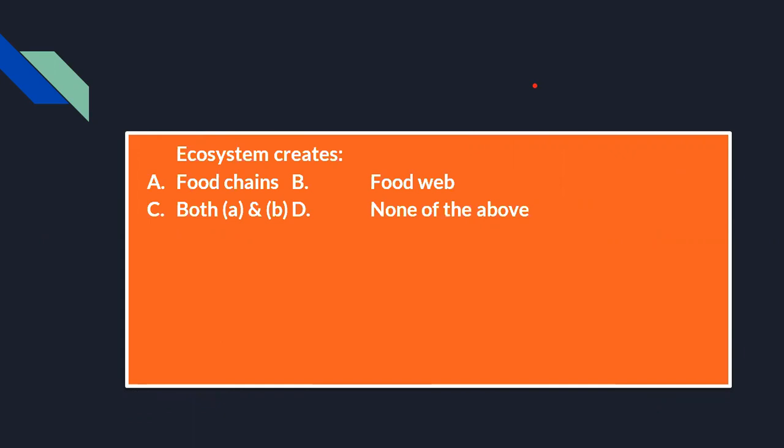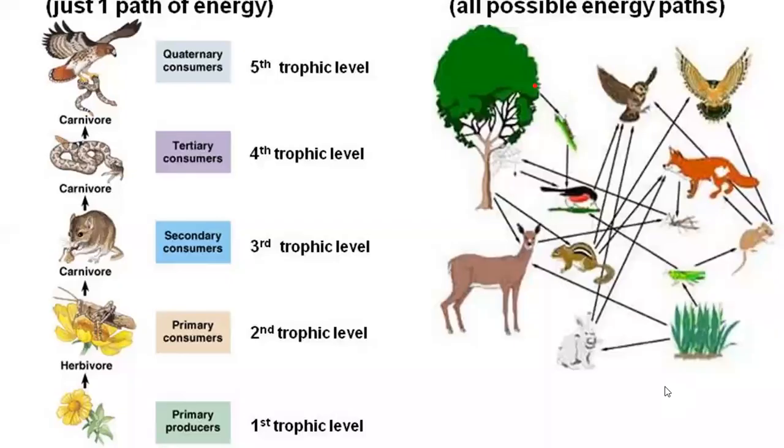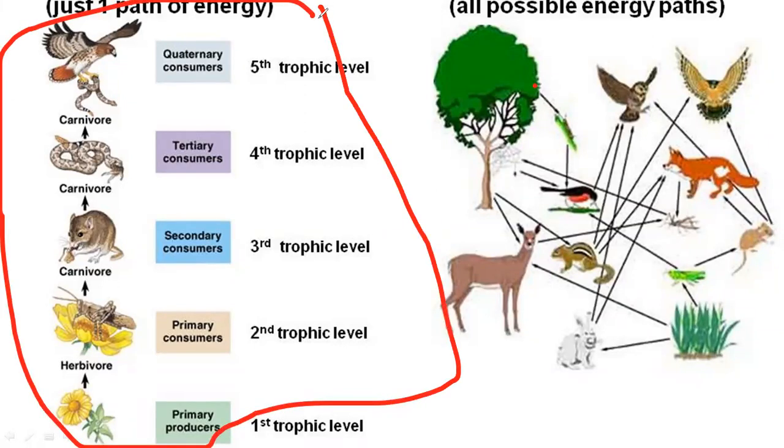Then ecosystem creates what? Food chains, food web, both or none of the above. So in an ecosystem, we may find both of them, that is both food chain and food web. But for that, you have to know what is food chain and food web. If you look at this figure, this particular side is the food chain. The difference is that here one level to another level is going on, right? At the top, it is the apex predators.